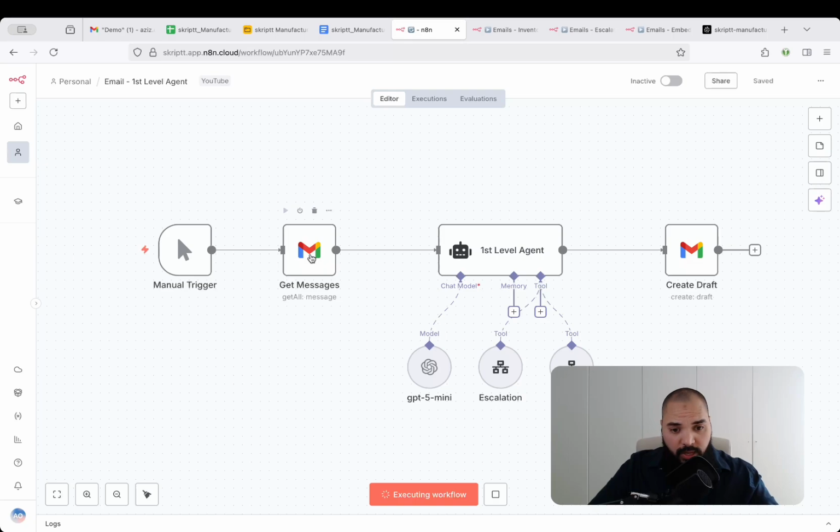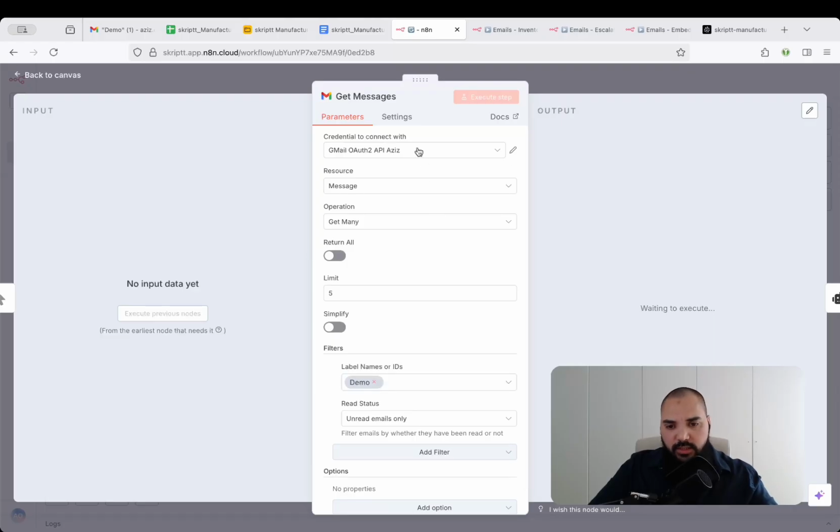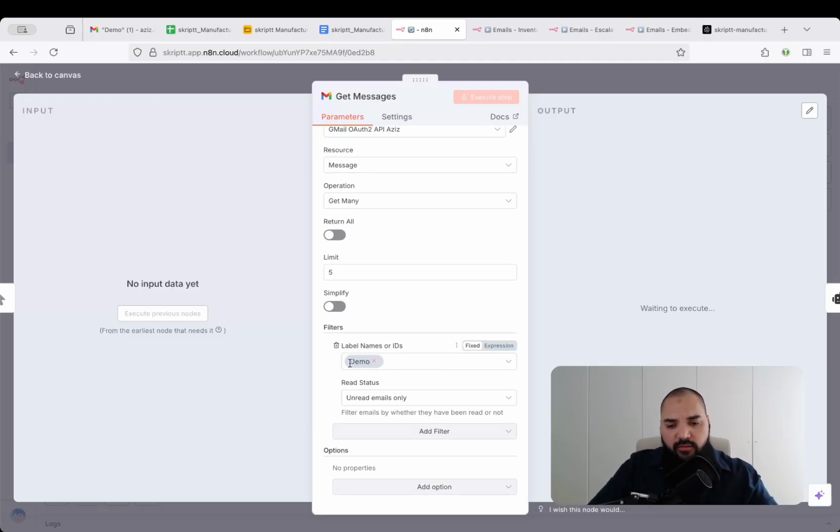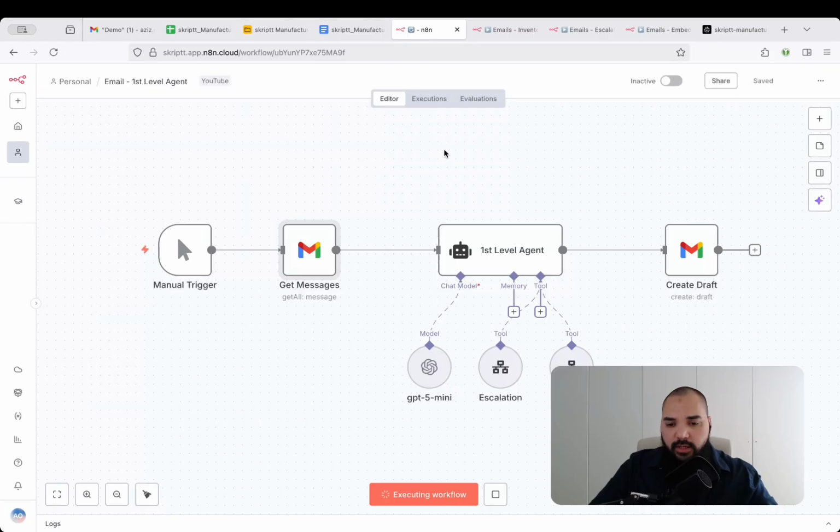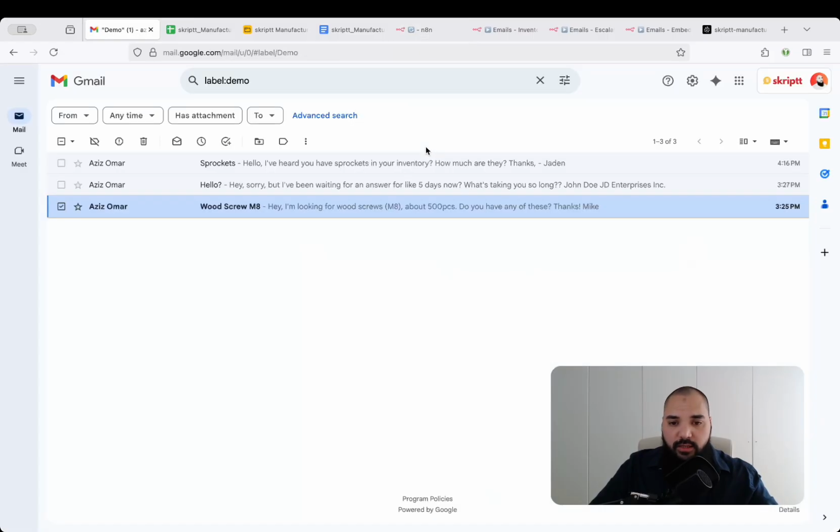Just for demo purposes, I'm going to manually trigger this and then get all the messages from that folder, from the inbox, right? So when I jump into this, then you can see that this is connected to my Gmail account. The resource is a message, and I want to get many messages. And I'm limiting this to 5 emails for now. And I've also filtered this by the folder or the label demo, for demo purposes right now. And then obviously you can adjust this to your special use case. And then we have a read status where I'm basically just getting all unread emails only, right? So this is the first step. So I'm getting all the emails that I have received in this specific inbox.